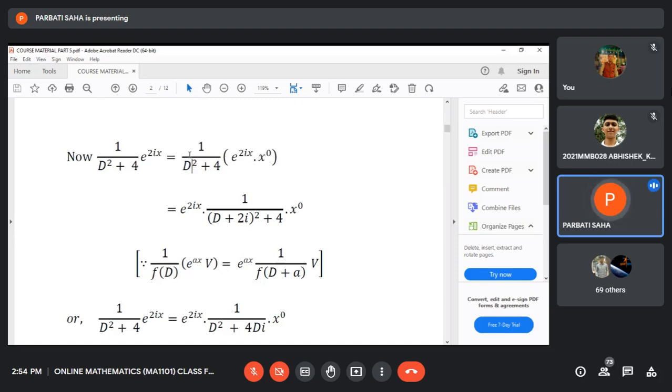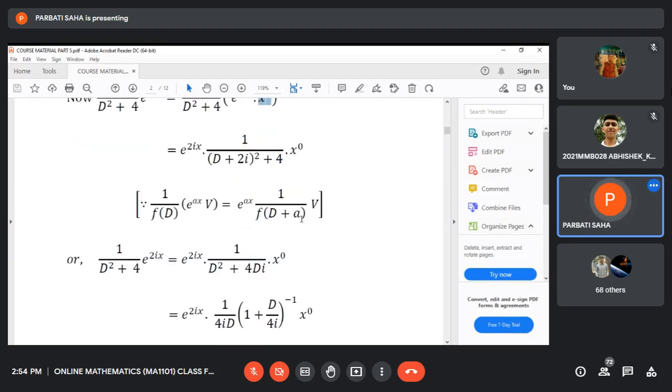D is replaced by D plus 2i, but V remains unchanged. Only you just use this rule: e to the power ax has been taken outside the operator and D is replaced by D plus a, but V remains unchanged. We use this rule here. Just D is replaced by D plus 2i. E to the power 2ix has been taken outside the operator, but V, here x to the power 0, remains unchanged. Now you see, just to simplify this denominator, it is D square plus 4iD,